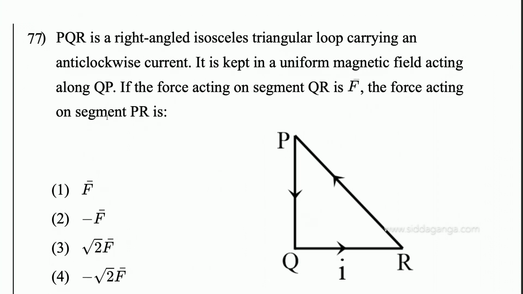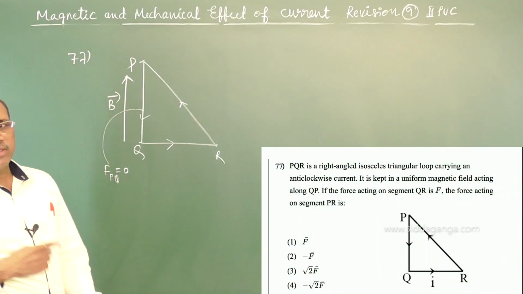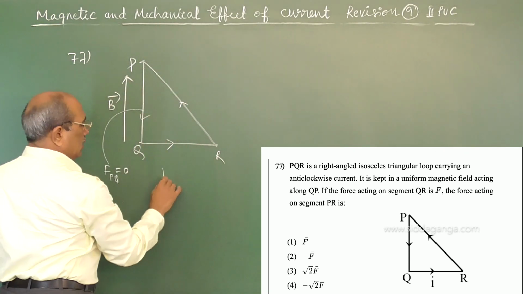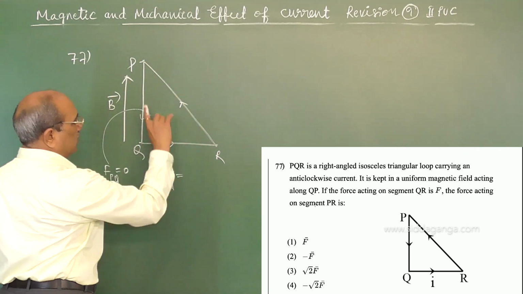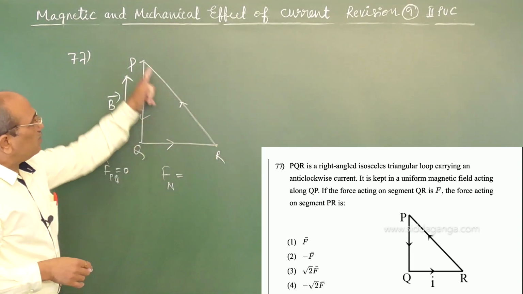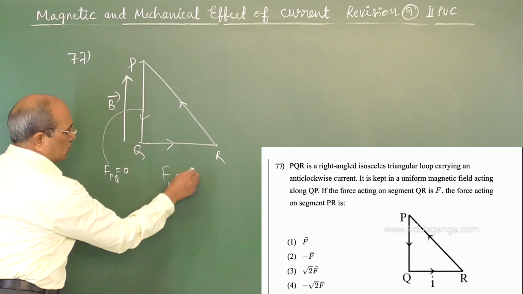So for this part of the wire, force FPQ is 0 because theta is 180 degrees. But when it is a closed loop, the net force on the loop in the magnetic field is 0. There is a magnetic field parallel to this, but these two are making some angles. That net force is 0.